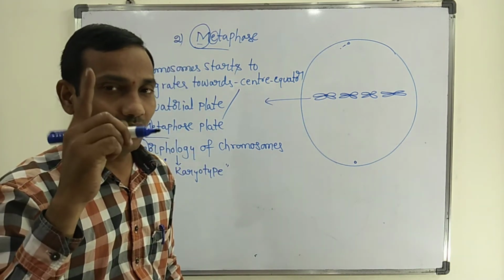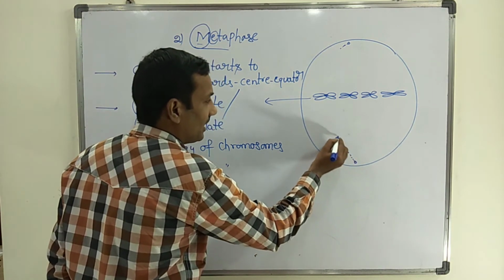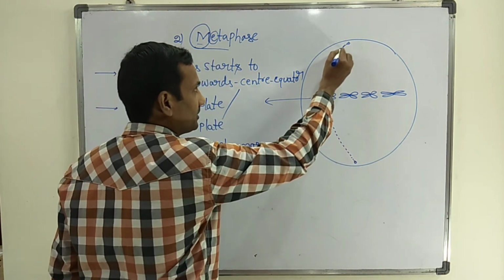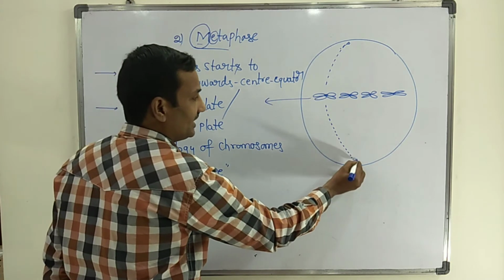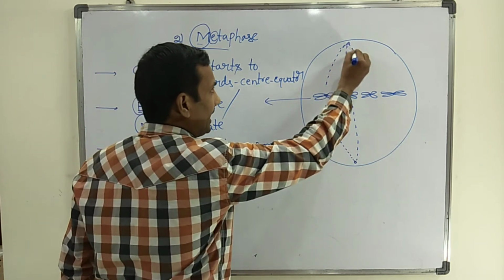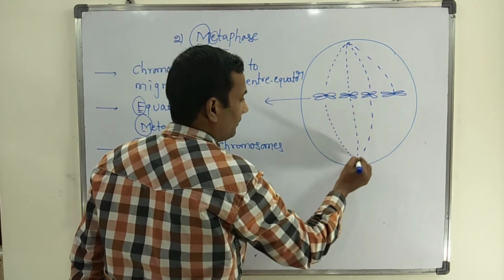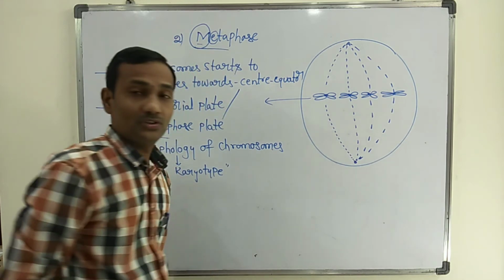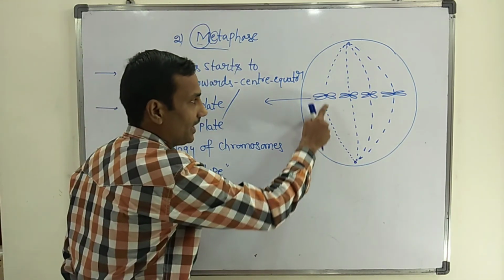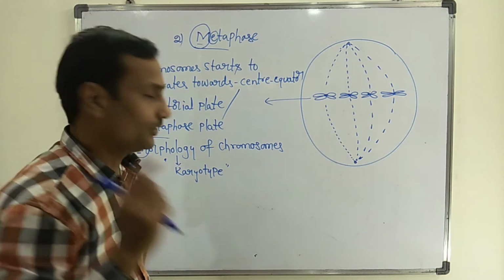But here is one more important point: spindle fibers start arising from opposite poles. These spindle fibers attach to the kinetochore of the chromosome. The spindle fibers arise from both poles, and they connect to the kinetochore of the centromere.